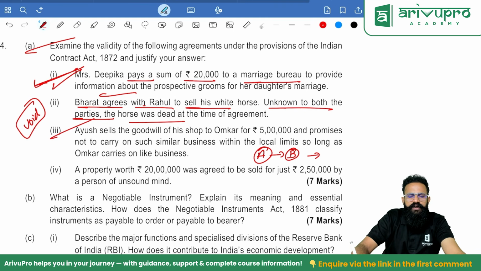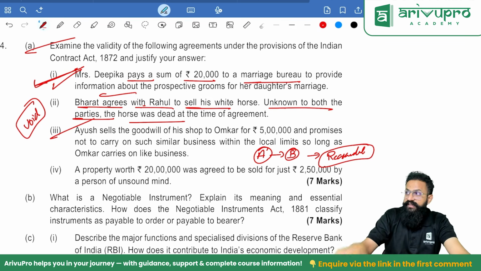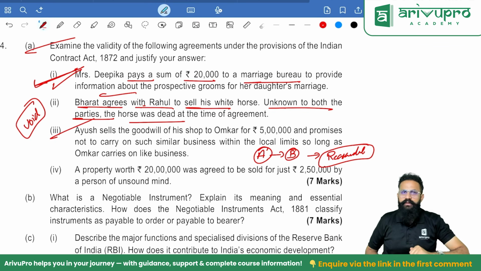Restriction in trade will be valid provided the restriction is reasonable. If it is unreasonable, then the restriction will not be valid.